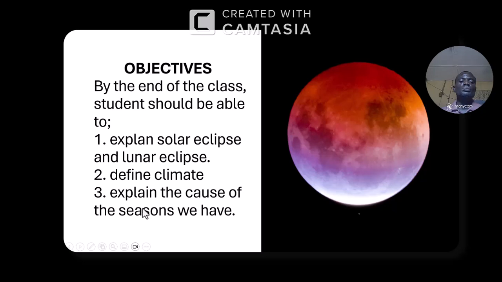Listen, number one, explain solar eclipse; number two, explain lunar eclipse; and also define climate and explain the cause of the various seasons. All right, now let's move on.